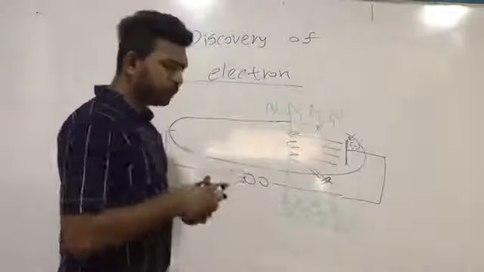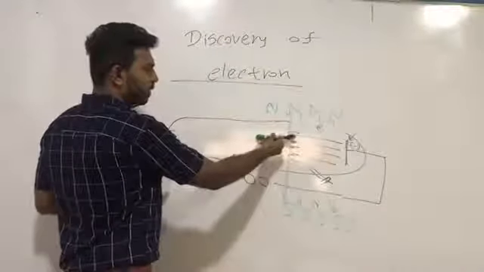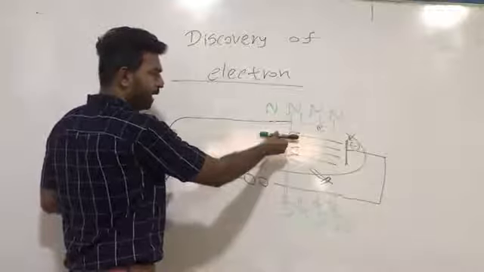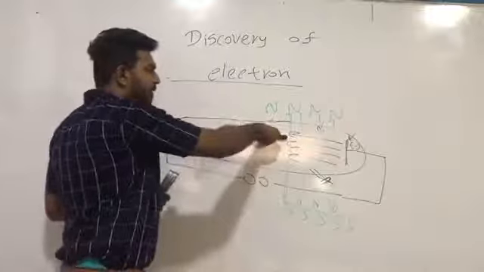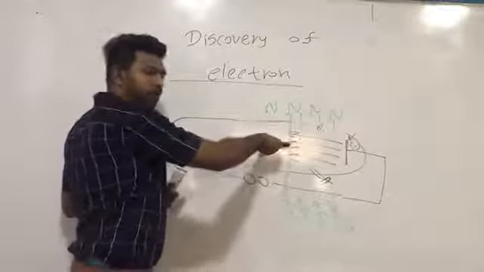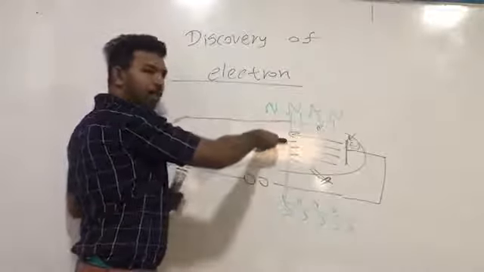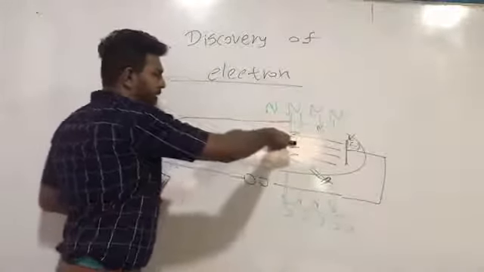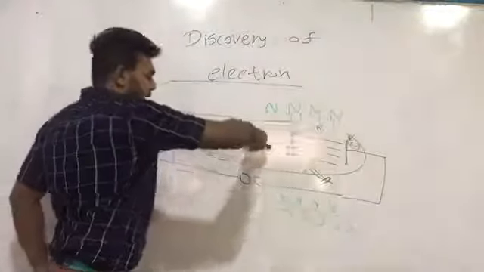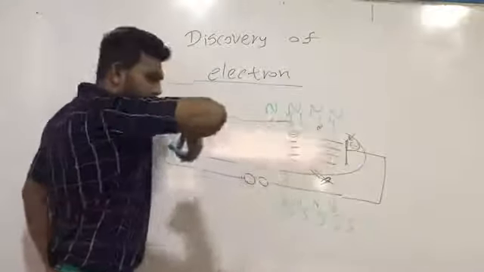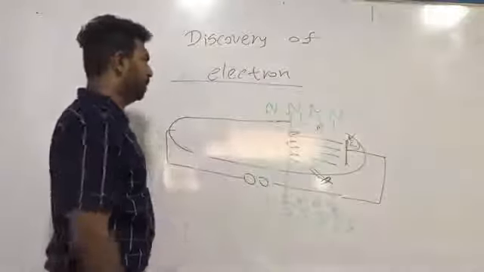So if we try to understand the phenomenon, let's assume this is the cathode ray. When this tries to move here, a force acts perpendicular to the cathode ray. That means when this tries to move here, it will like to turn like this. So you should make this important point.